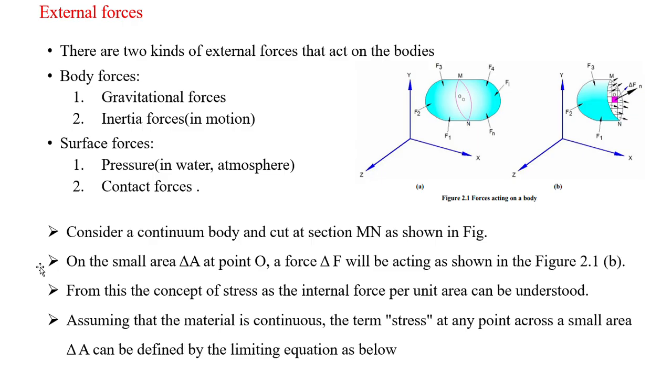If any body is freely falling over a time period, that moves towards the earth's gravitational direction, that falling of that particular weight we call the body acting along the gravitational field, and the force generated due to that gravity we call the gravitational force.